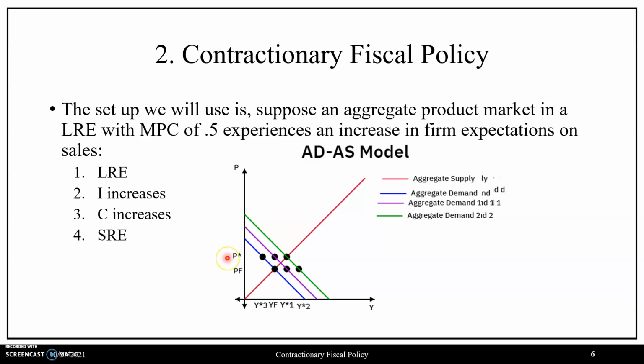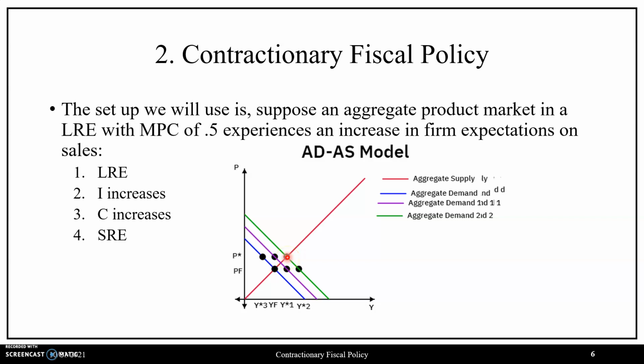But what we see though is that P star is strictly greater than our targeted average price level P sub F, so inflation will be a concern. So the difference between Y star 1 and Y sub F will give us our inflationary gap, given that we have an increase in the average price level. Therefore, at this short-run equilibrium, the government must then use contractionary fiscal policy to restrain aggregate demand, such that after the cumulative change of the policy and the multiplier effect has been considered, we adjust to our long-run equilibrium back at potential output and our targeted average price level.